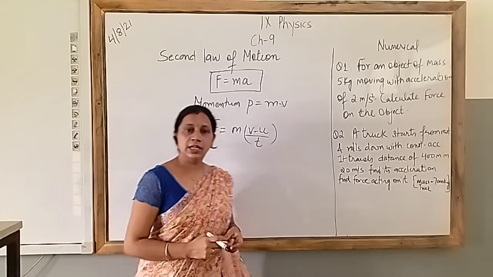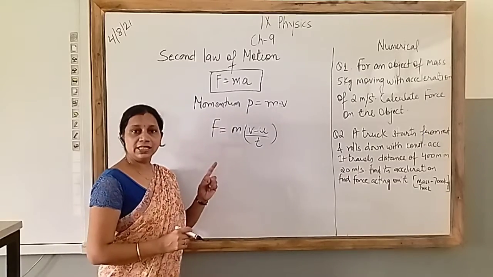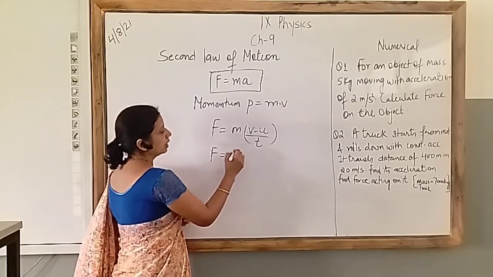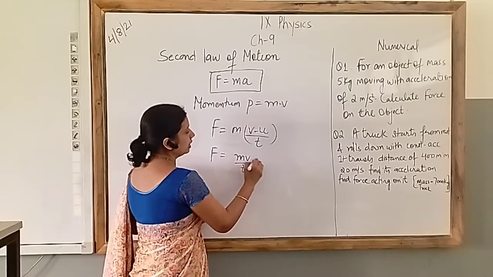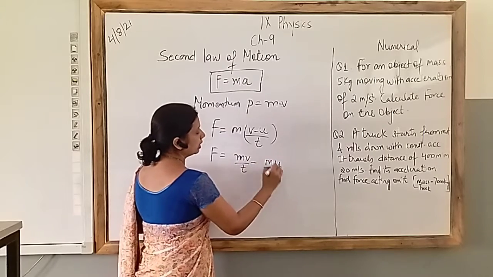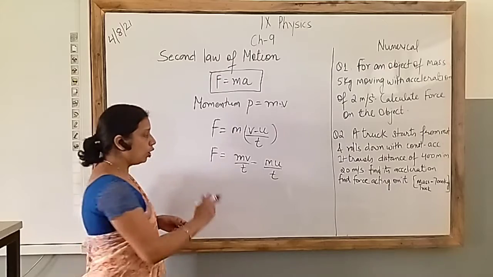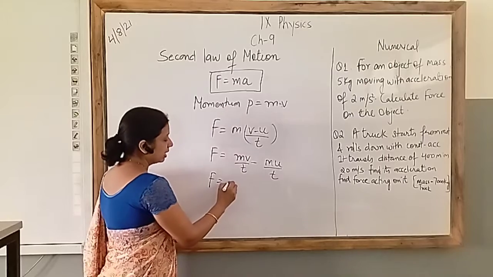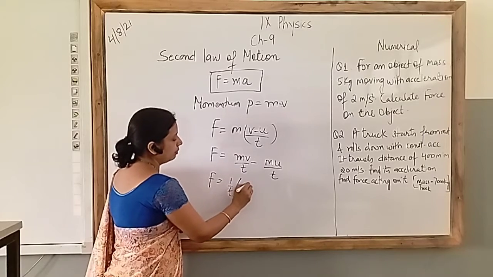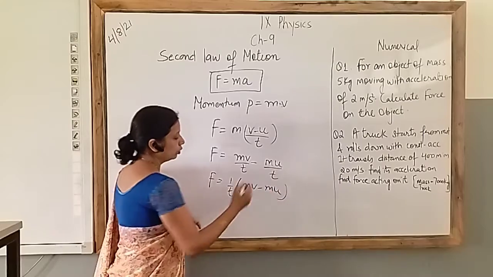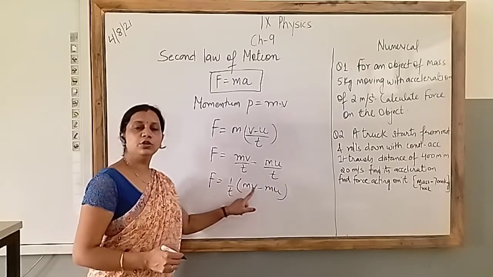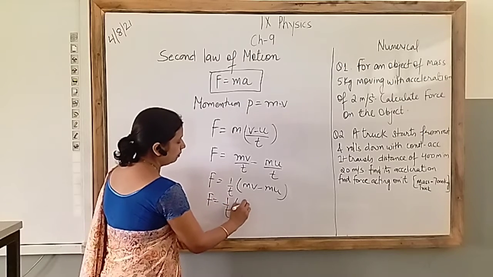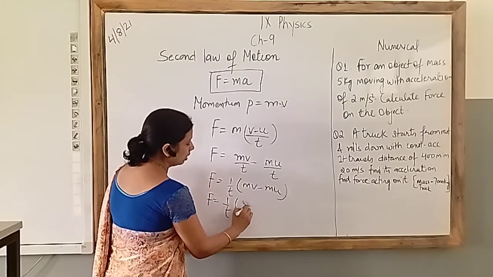Now what else I can do is, I can write this as F equals mv upon t minus mu upon t. Or I can write this as, I have opened this bracket, t I can take common, this is (mv minus mu). mv, mass into final velocity, this is nothing but final momentum, Pf, this p is small, f.